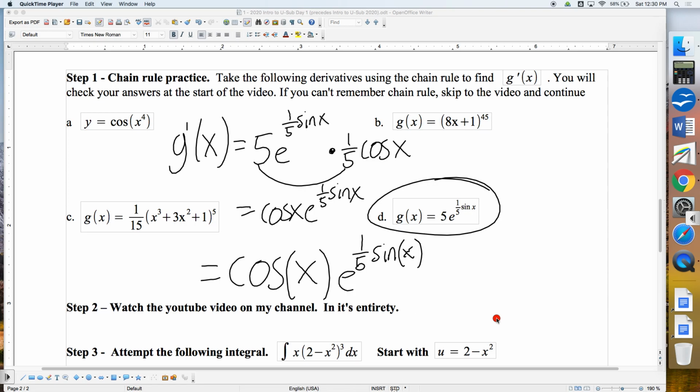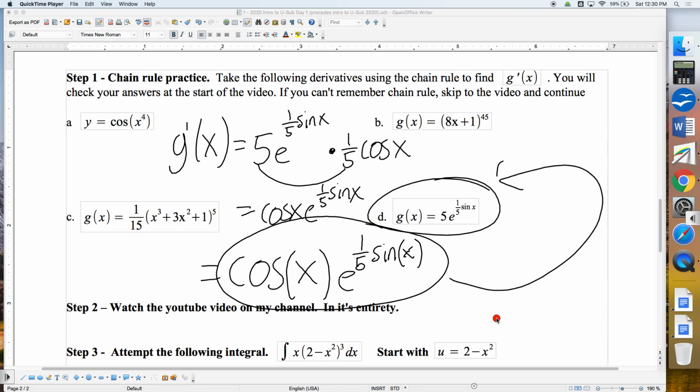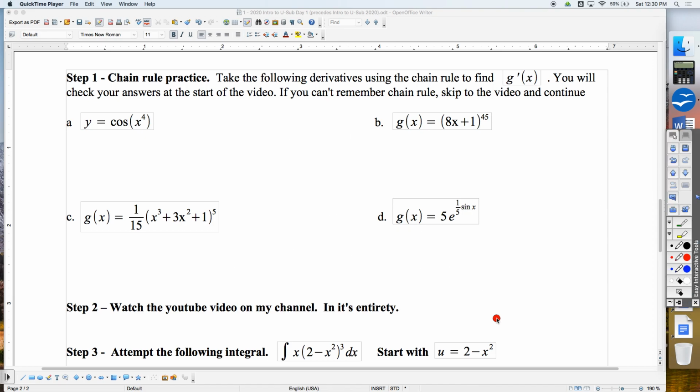All right, so these should have been your 4 derivatives. In other words, what we're going to do is we're going to take these and make them the question. The answer will become the question, and we're going to think, what's the antiderivative of this? And we should work ourselves back to here. Before we do that, we need to talk about our metaphor for the pop quiz. So let's look at our scenario.